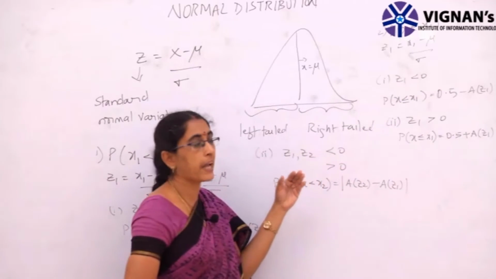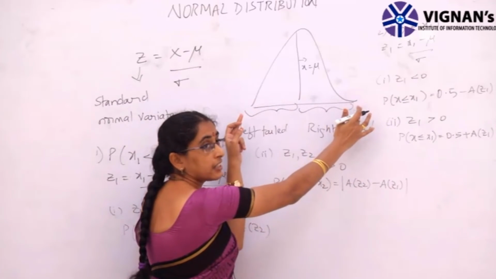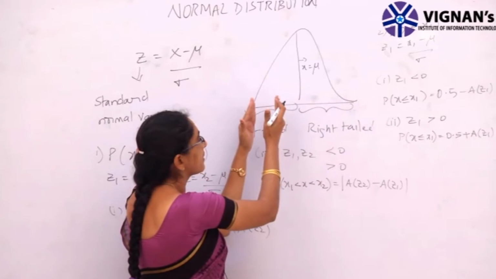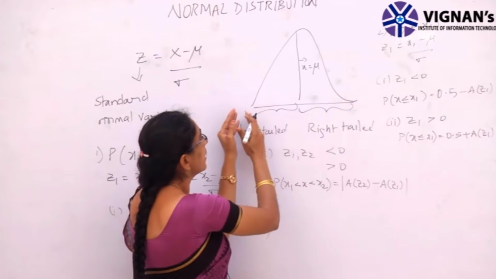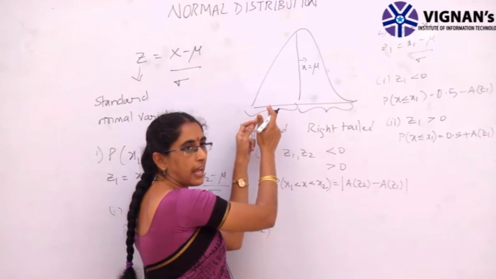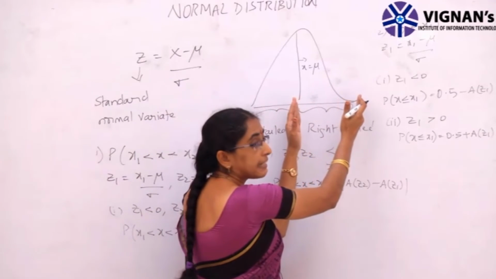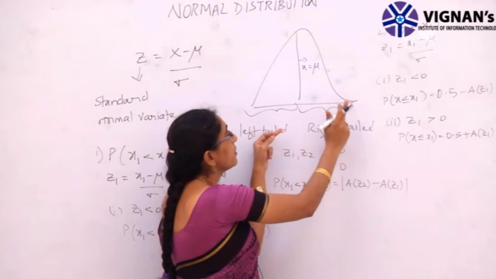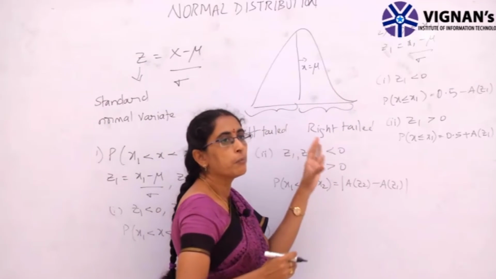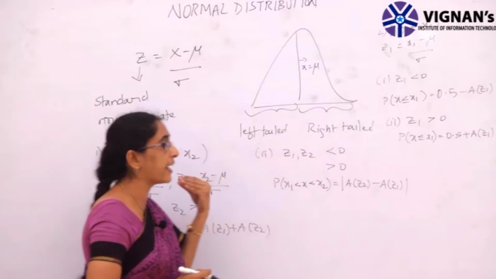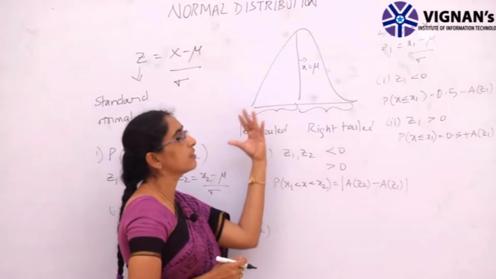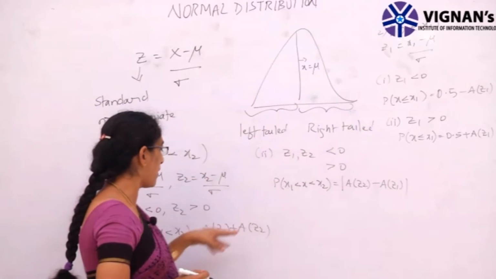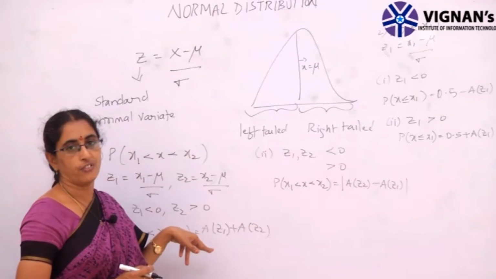So how is it plus and minus? The total area of this curve is equal to 1. If we want to find only the left part, which is less than that, then it is only 0.5 minus this value. And if you are finding greater than, the probability of the right tail is 0.5, so it is also 0.5 minus. But when we are finding from both sides, x1 less than x less than x2, then we have to consider the total ordinate of that.